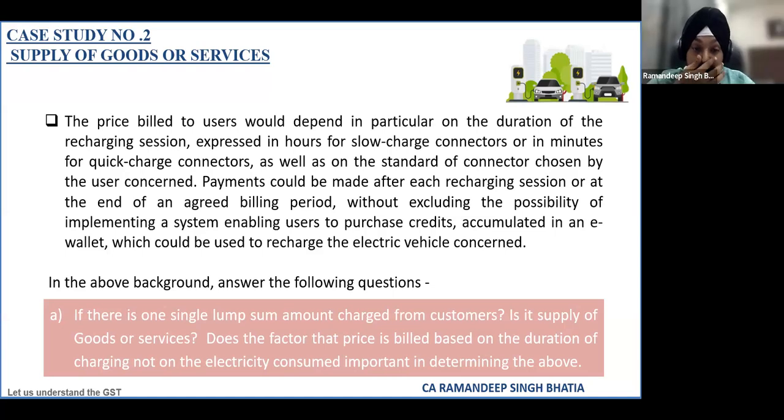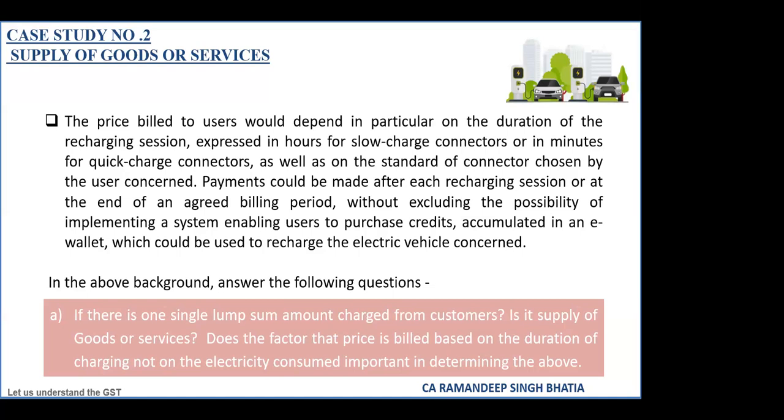Yes, ma'am. Plus, the GST Act itself has prescribed that transmission and distribution of electricity will be service under 9969. So 9969 clearly says that it is service only. So we can never take it as goods. And in the second scenario, maybe if you treat it as a mixed supply, then for the other collaterals like parking charges and all those kinds of things, we'll have to go with 18%, and electricity alone will be exempt.